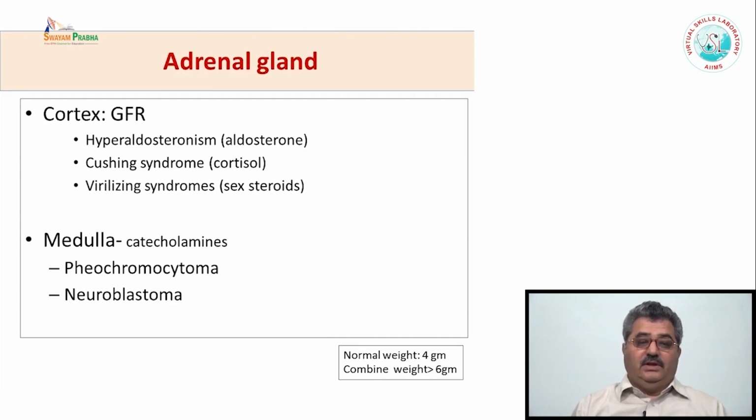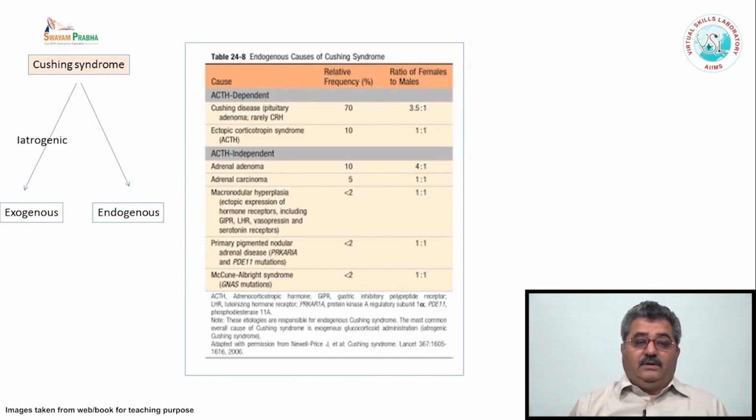The cortex has three layers. One produces aldosterone, the other produces the cortisols, and the third layer produces the sex hormones or sex steroids. Medulla produces the catecholamines, and any tumor or lesion can arise from these different layers of the cortex or from the medulla. In fact, if you see the causes, there can be hyperfunctioning, there can be hypofunctioning.